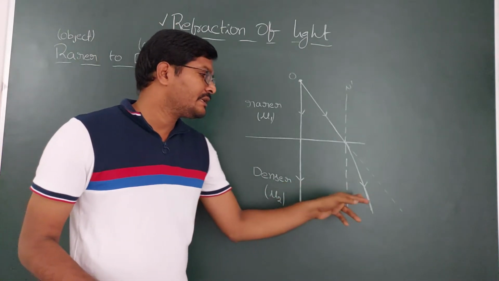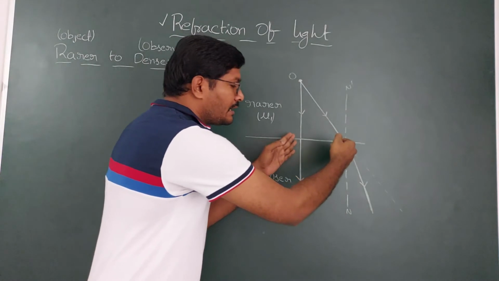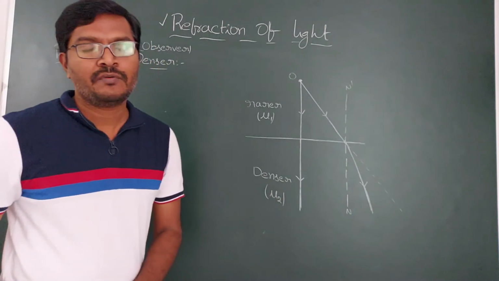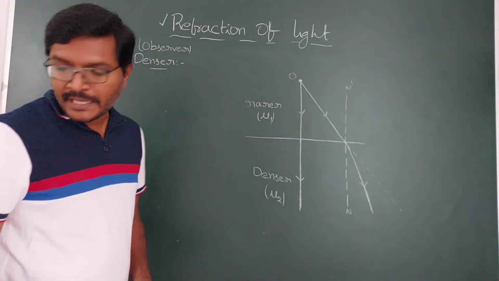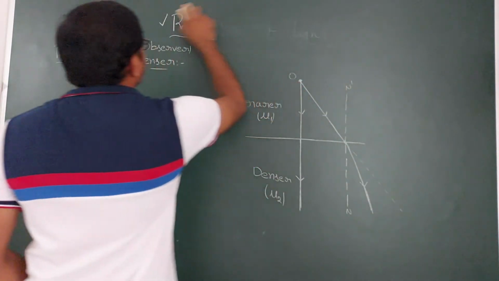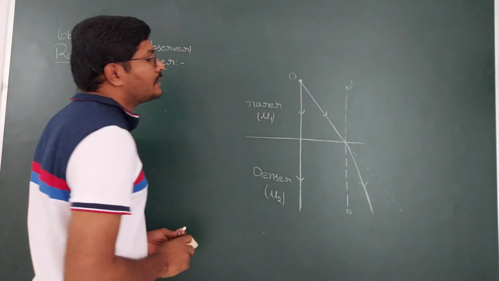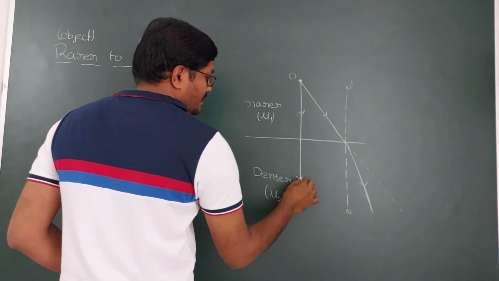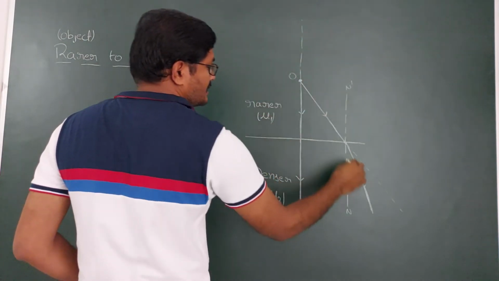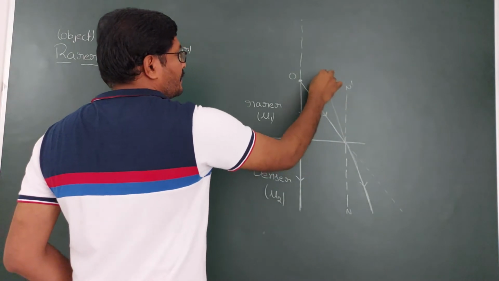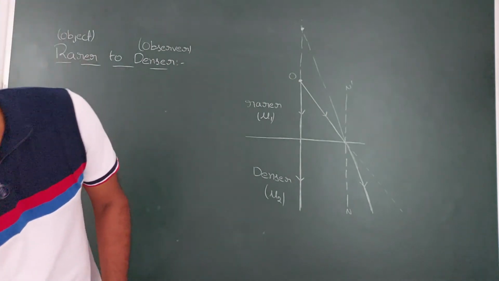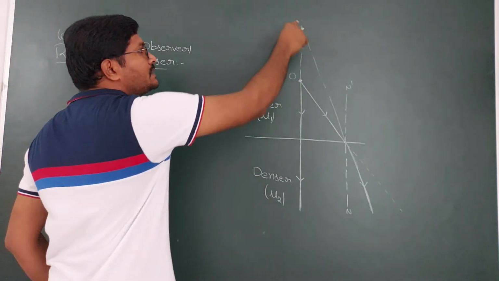But if you see these refracted rays, they cannot meet really because it is traveling in this direction and it is traveling in the vertically downward direction. So they cannot meet, then extend them in the backward direction. If you extend them in the backward direction, see whether they are going to meet in the backward direction or not. So extend this refracted ray in the backward direction and this refracted ray also in the backward direction. Yes, they are going to meet. So that means you are going to get the image of this object here.